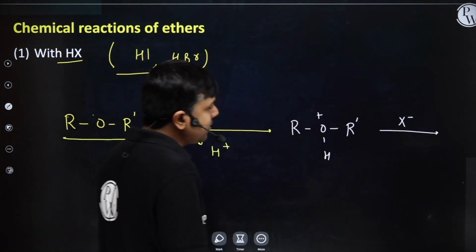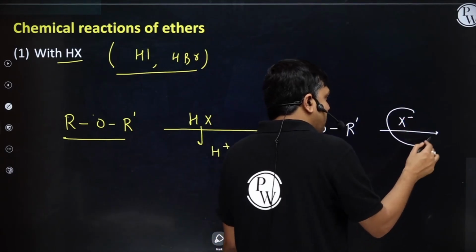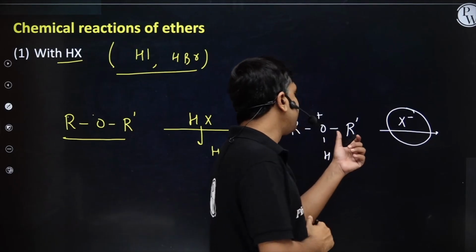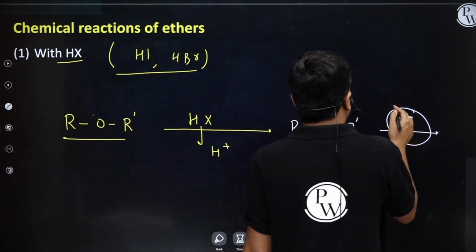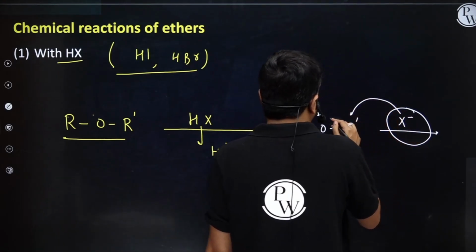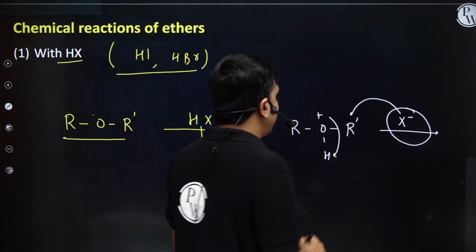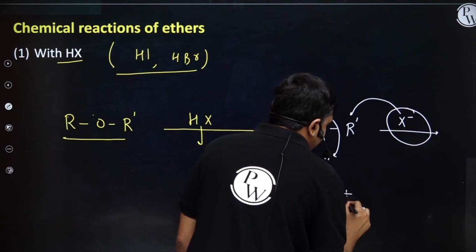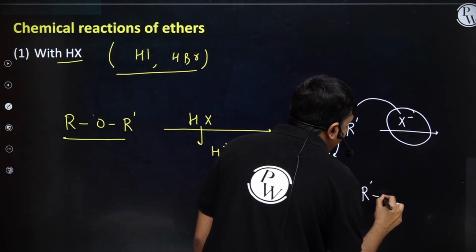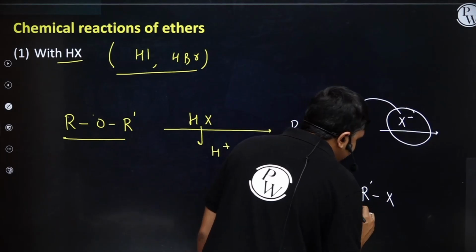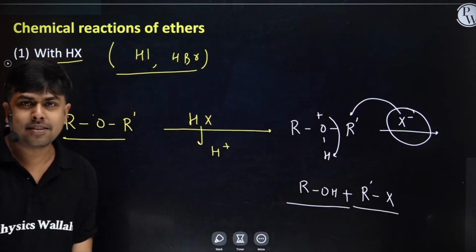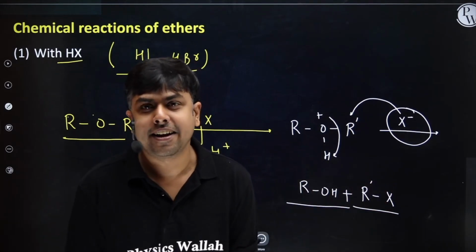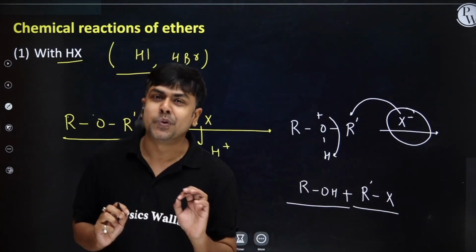This nucleophile X minus will attack on the less substituted carbon. Let us suppose if R dash is less substituted, it will attack over here, and then this one will get departed as ROH, plus I will have the formation of R dash X. So, ether on reaction with HX generates alcohol as well as alkyl halide. I hope you understood this one.